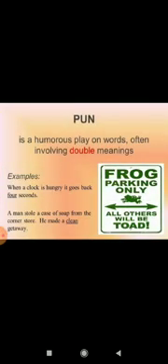Now pun. Pun is a humorous play on words often involving double meanings. When a clock is hungry, it goes back four seconds. A man stole a case of soap from the corner store. He made a clean getaway.